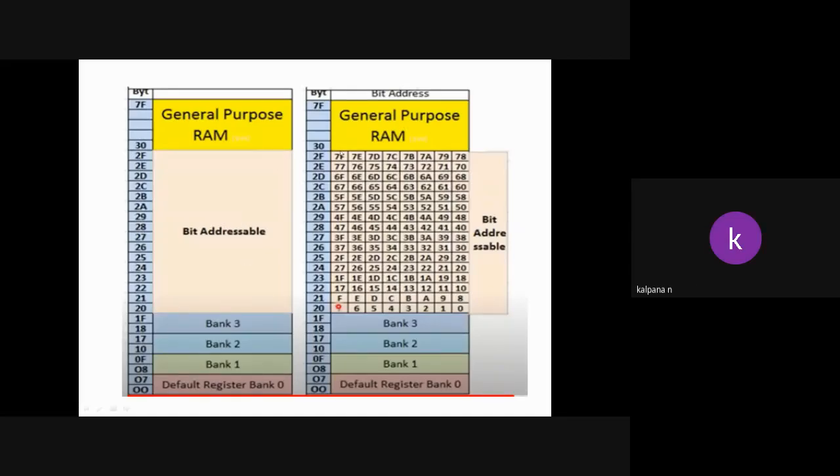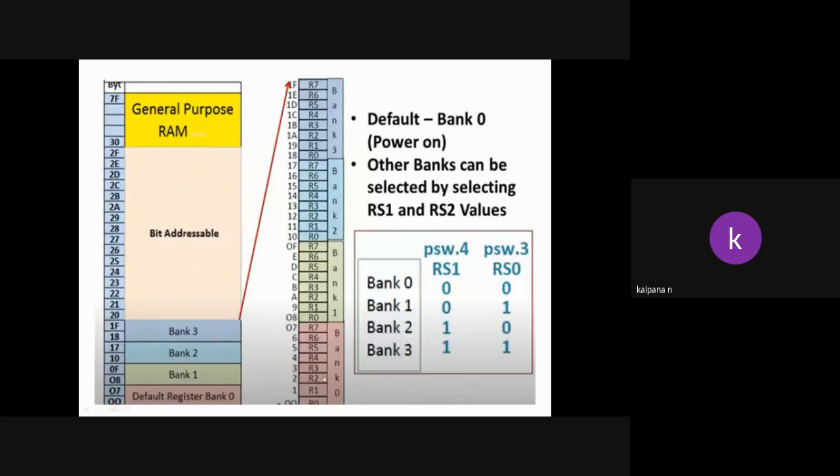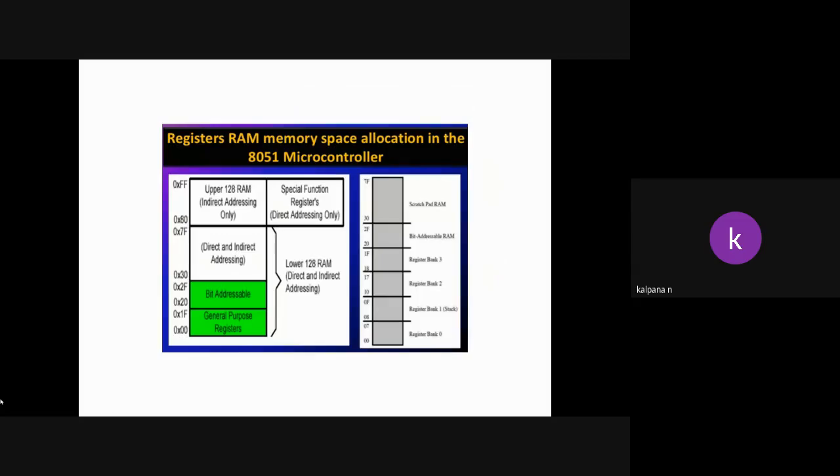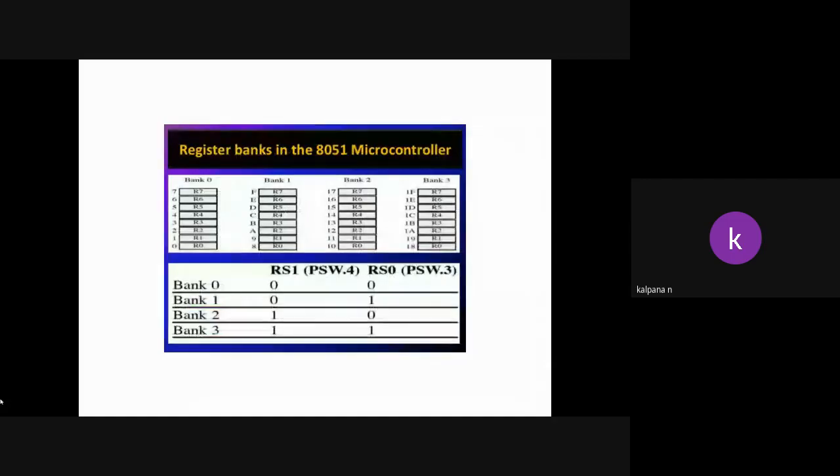Internal RAM is organized into three types. The first 32 bytes of memory are allocated for 4 register banks, and the 4 register banks are further divided into 8 registers each. The next 16 bytes of memory are allocated for bit addressable memory, and the remaining 80 bytes of memory are allocated for general purpose. Okay, this is about the internal memory organization of RAM of 8051.